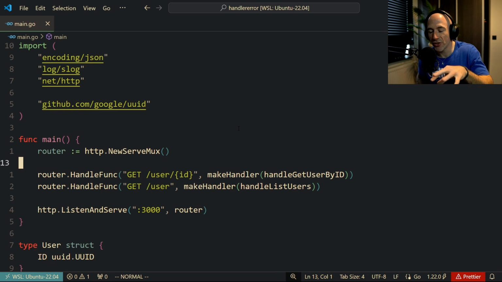So why is returning an error from your handlers actually not the correct play here? Can somebody please explain to me? Please.